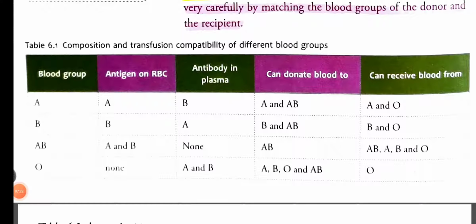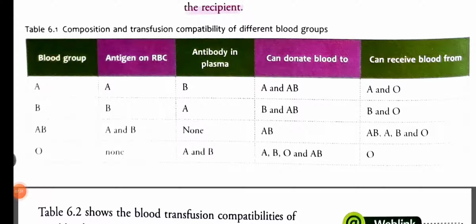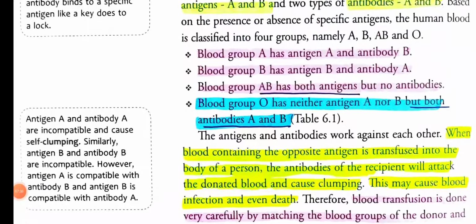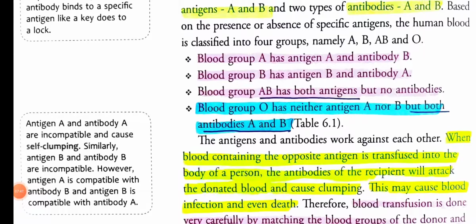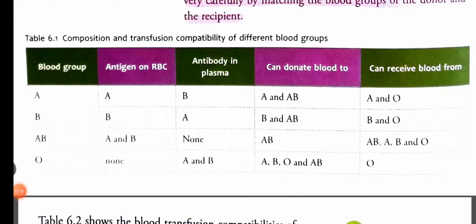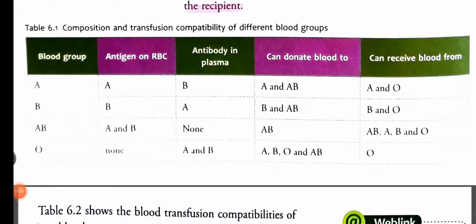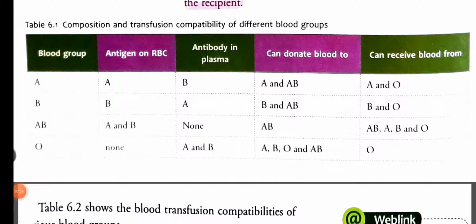The person with blood group A has antigen A on the RBC but antibody B in the plasma, so he can donate blood to A and AB. Why? Look at what we said before: blood group AB has both the A antigen and the B antigen, isn't it? AB means both antigens are there but no antibody. So the person with A blood group can give blood to a person of the same blood group A and to a person who has AB blood group. And can receive blood from A and O.